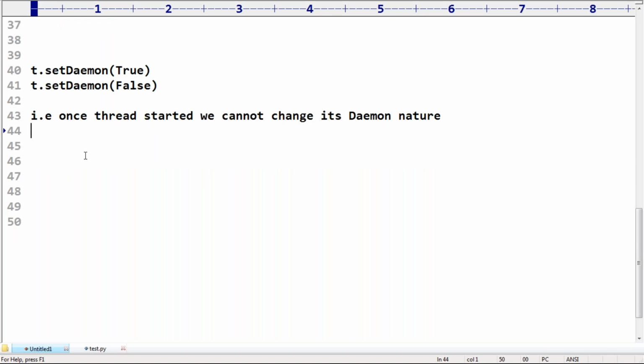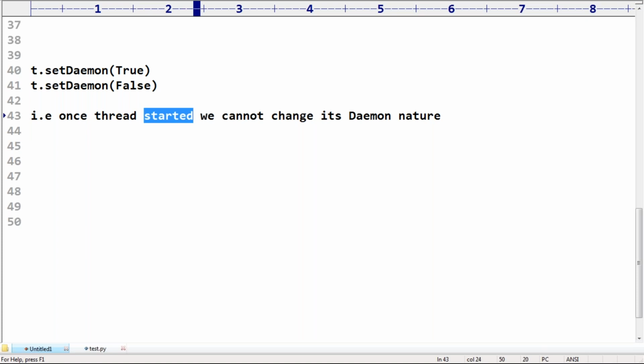Take special care. We can't change the daemon nature of an active thread, because already started means active thread. Once a thread has already started, we are not allowed to change its daemon nature.